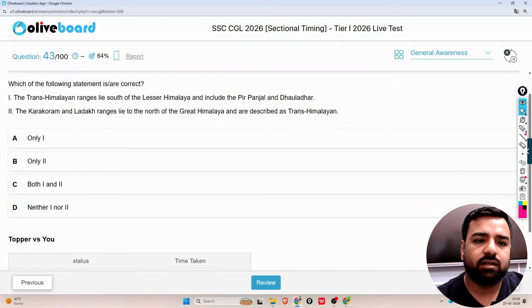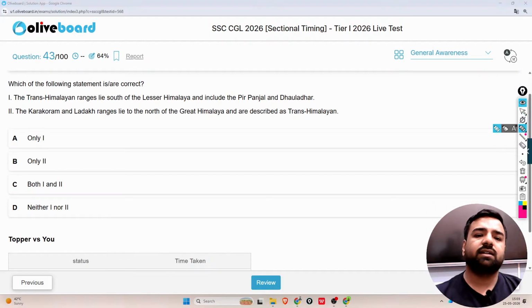Next, which of the following statements is or are correct? The Trans-Himalayan ranges lie south of the Lesser Himalaya and include the Pir Panjal and Dhauladhar. Then we have the Karakoram and Ladakh ranges lie to the north of the Great Himalaya and are described as the Trans-Himalayan. So which of these statements is correct?